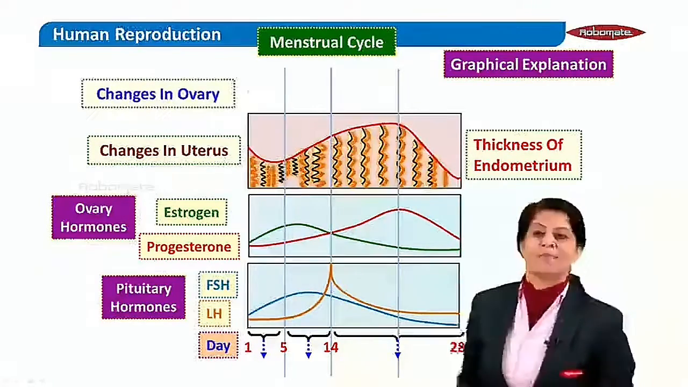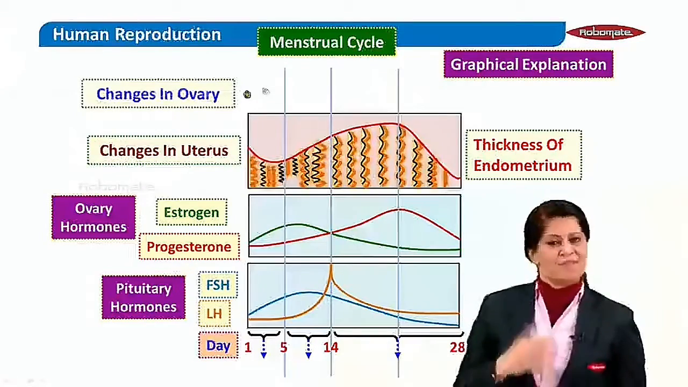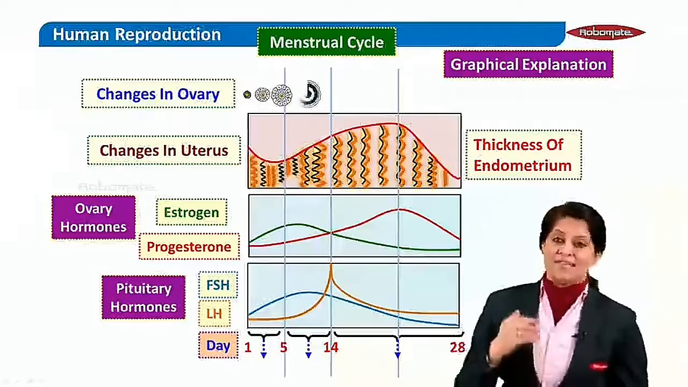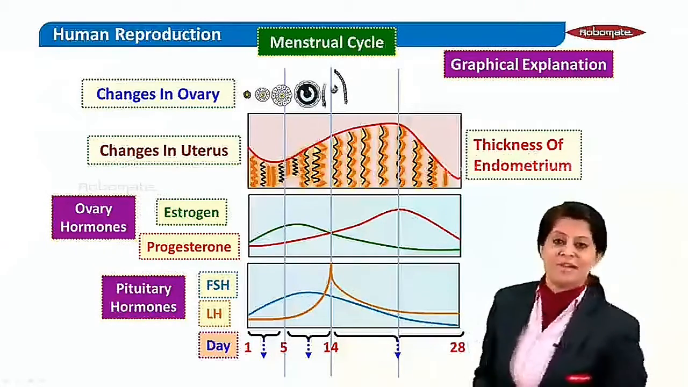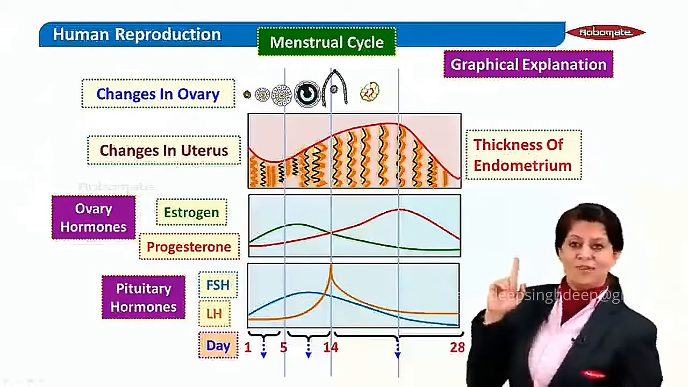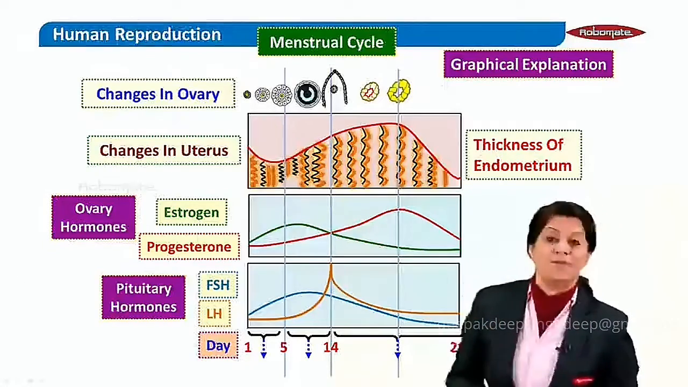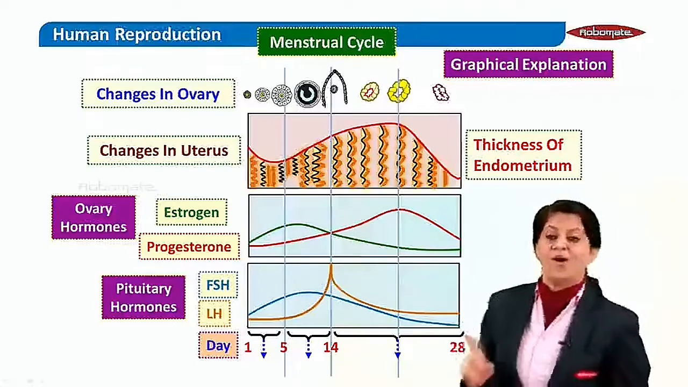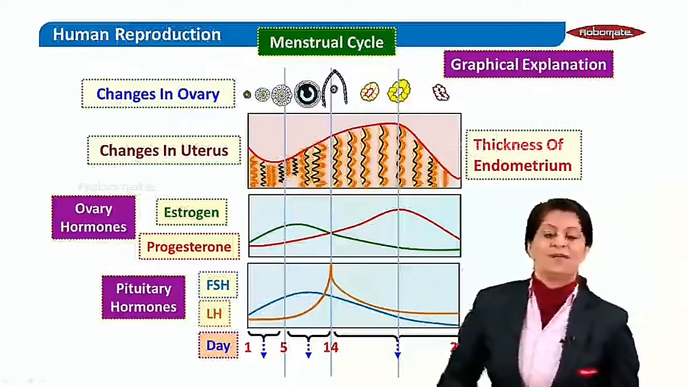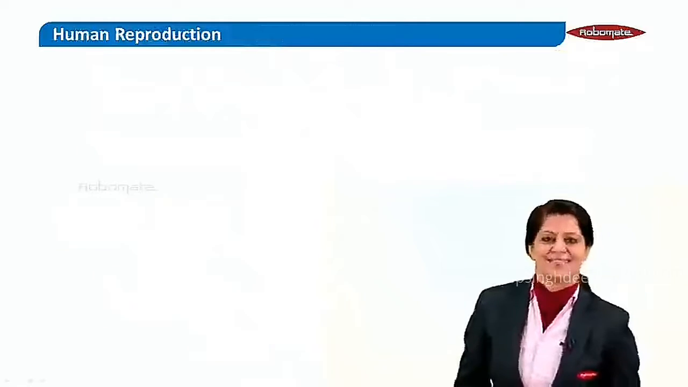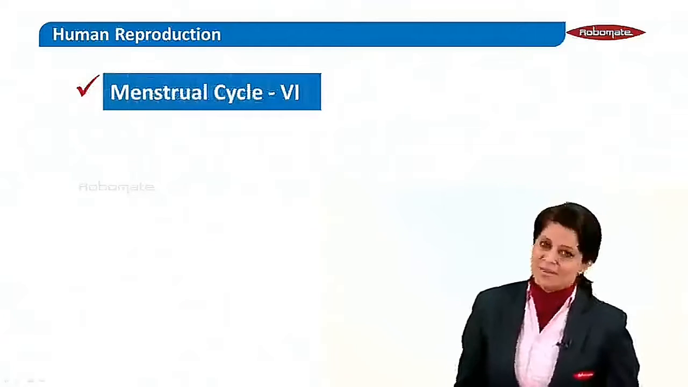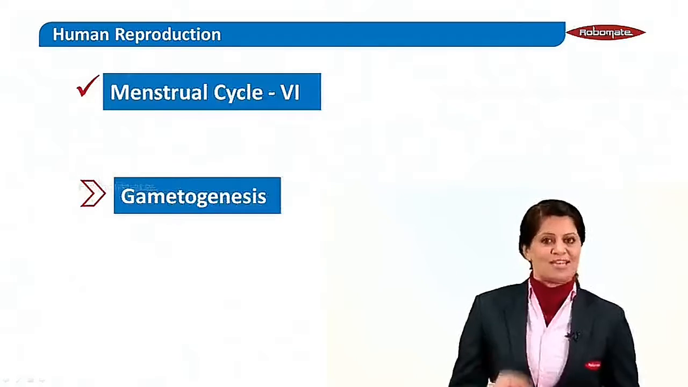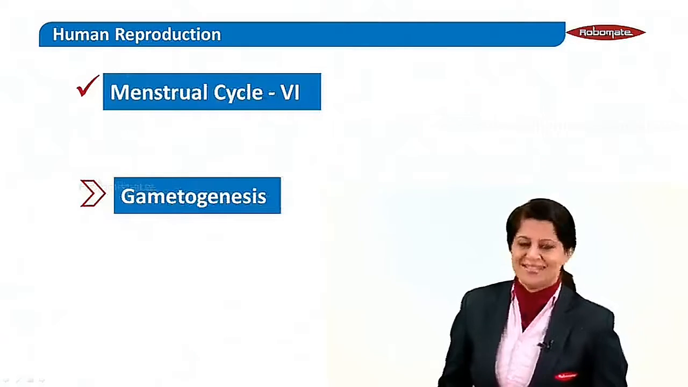Now talking about the follicles in the ovary: various follicles starting from primordial to primary, then secondary, and you can see the Graafian follicle forming, ovulation on the 14th day, corpus hemorrhagicum, then corpus luteum, and if pregnancy doesn't happen, on the 28th day what is formed? Corpus albicans. Now here we have completed the menstrual cycle. We are going to continue with gametogenesis in the next module. Till then, take care.